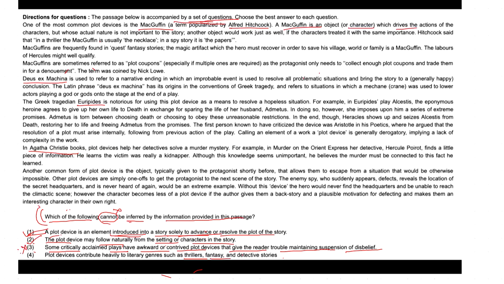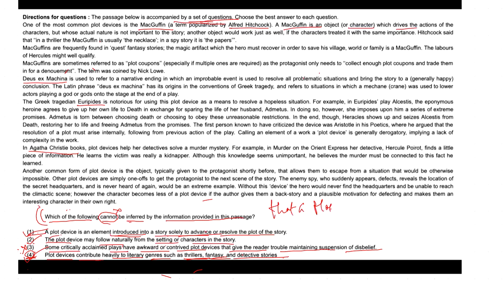Now look into option 4. What does option 4 point out? Option 4 points out plot devices contribute heavily to literary genres such as thrillers, fantasy, and detective stories. Yes, this can also be inferred. Now, on the basis of that, we can say options 1, 2, and 4 can be inferred from the information in the passage, where it is stated that a plot device is introduced in the story to further the plot. This is clearly stated in the passage.